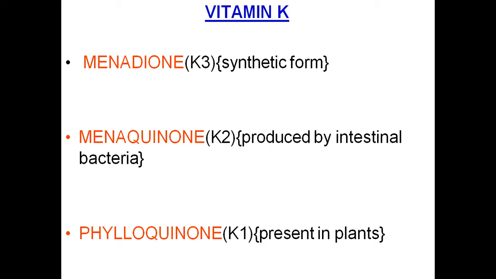So three forms are there for vitamin K: phylloquinone K1, menaquinone K2, menadione K3. Phylloquinone is seen in plants. Menaquinone is produced in animals by intestinal bacteria. Menadione is K3, which is the synthetic form.